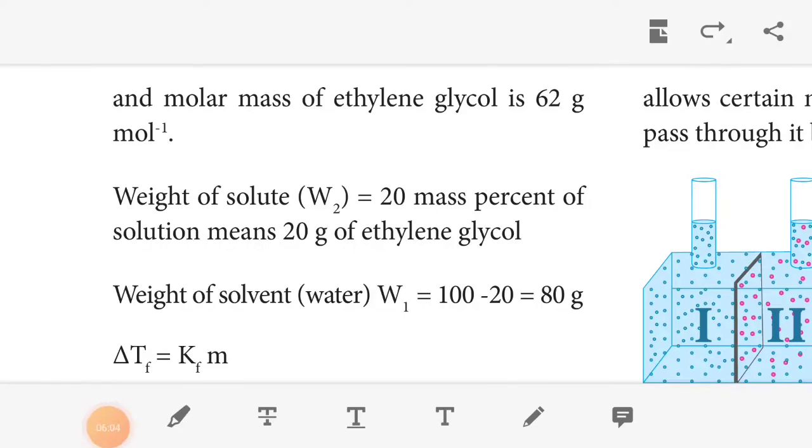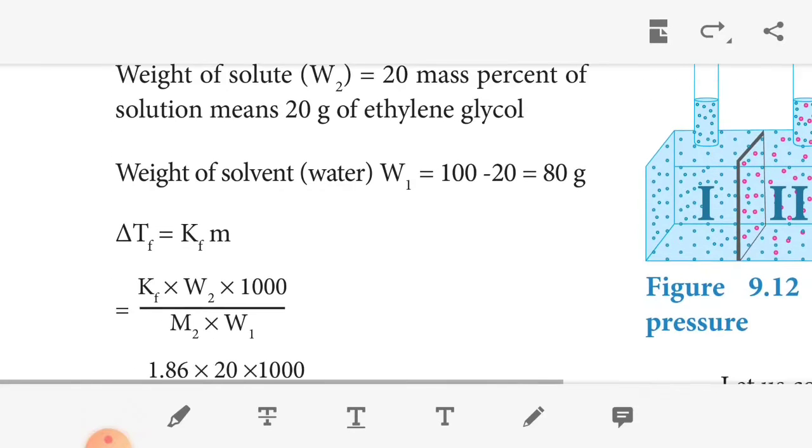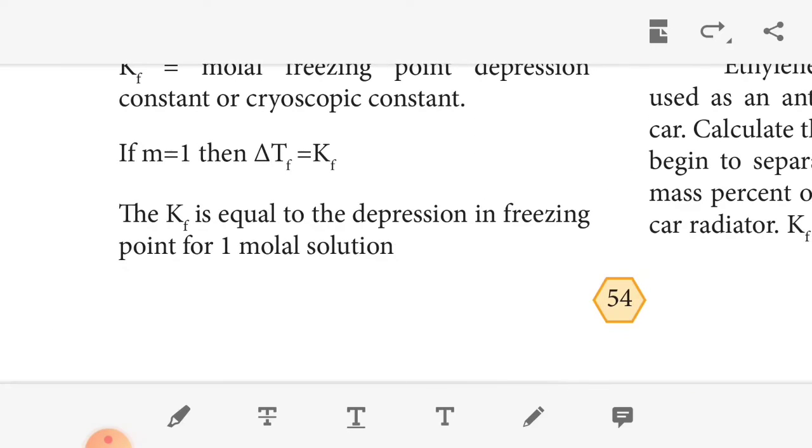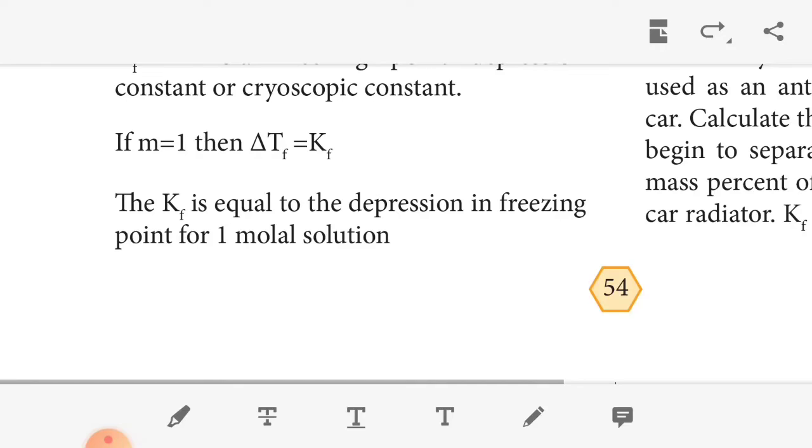So we can plot a graph for the freezing point depression constant. So the vapor pressure versus temperature: the solution's freezing point Tf is lower than 0 degrees Celsius. So ΔTf can be expressed as ΔTf = Tf° − Tf. The experimental result is that the depression of the freezing point is directly proportional to the concentration of the solute particles. Here ΔTf is directly proportional to m, the molality of the solution. So Kf is the molal freezing point depression constant, also called the cryoscopic constant.